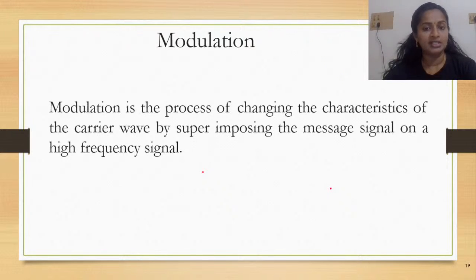So, modulation is a process of changing the characteristics of the carrier wave by superimposing the message on a high frequency signal. So, modulation is a process. Now, what exactly does the process do? It changes the characteristics of a carrier wave. So, there is something called a carrier wave.